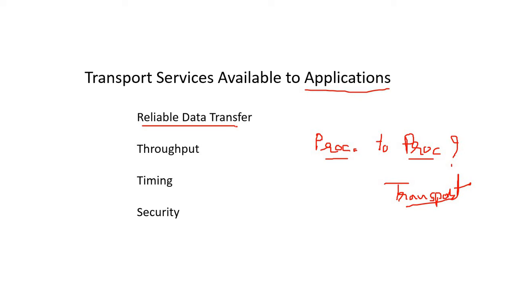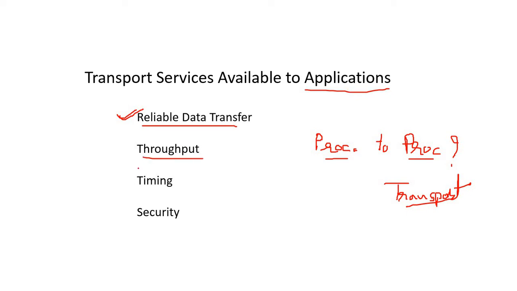Like whenever you are talking for 5 minutes, suppose out of 5 minutes the call is disconnected 3 times. This is not reliability. You require a continuous connection up to the 5 minutes during your total communication. This type of connection is a reliable connection. So this type of reliable data transfer is a service of the transport layer for the various applications.